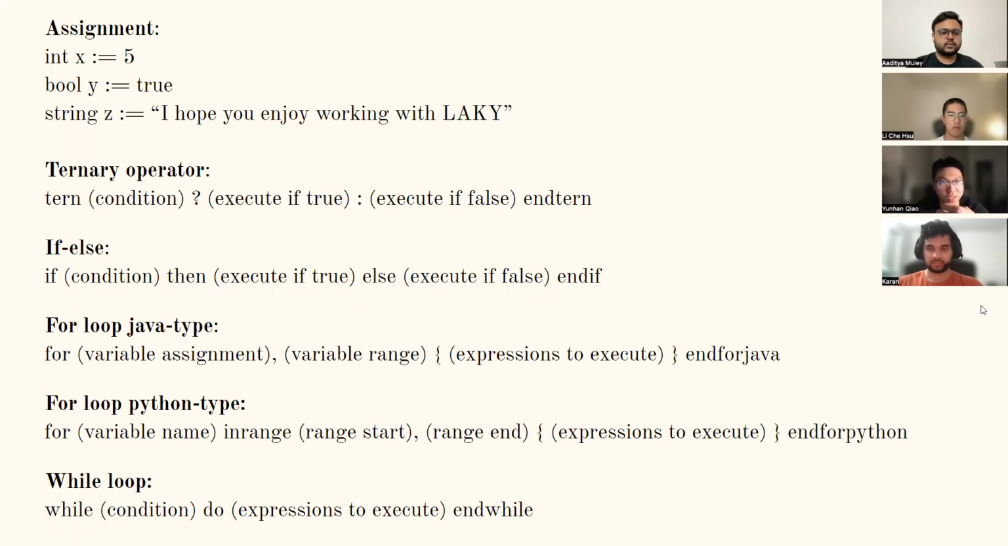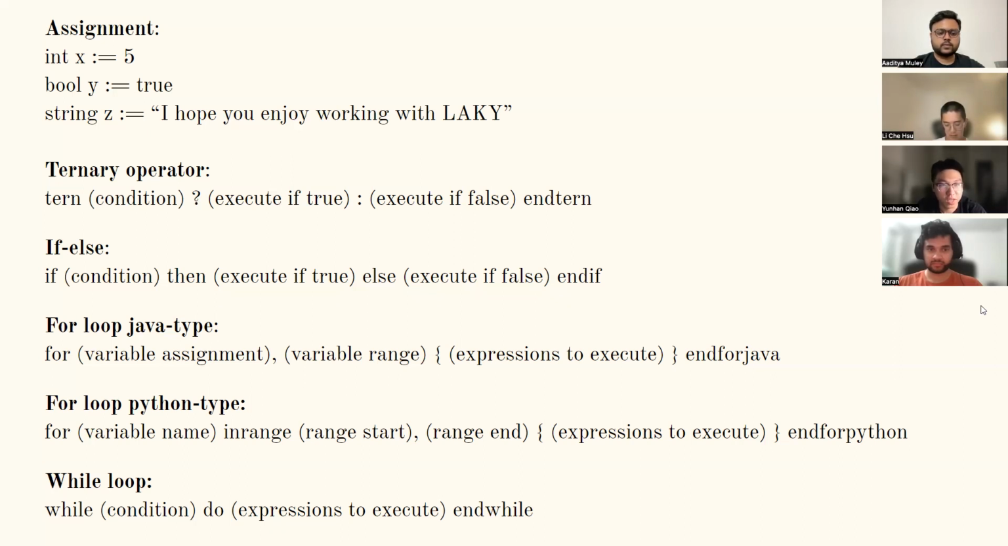For the ternary operator, we have the condition followed by the expression to execute if true, and if the condition is true, we execute the if-true part. If the condition is false, we do the execute if false. And for if else, it's basically the same logic as the ternary. If the condition is true, we execute the if-true part. If the condition is false, we execute the if-false part.